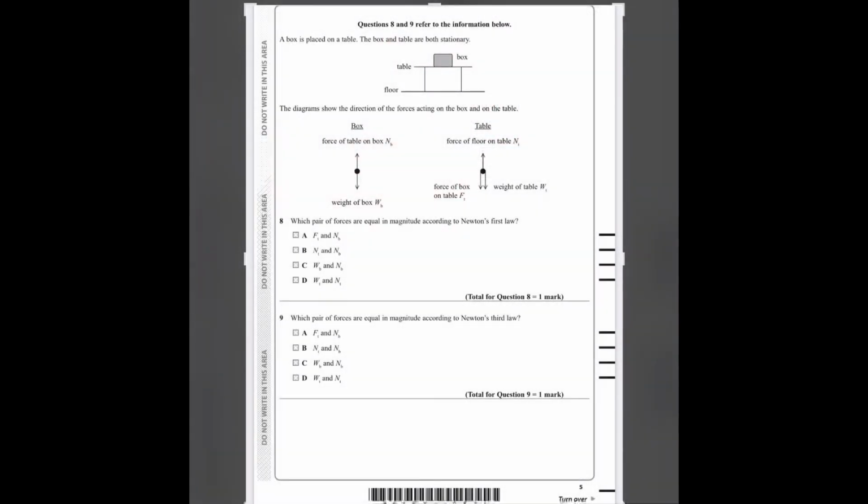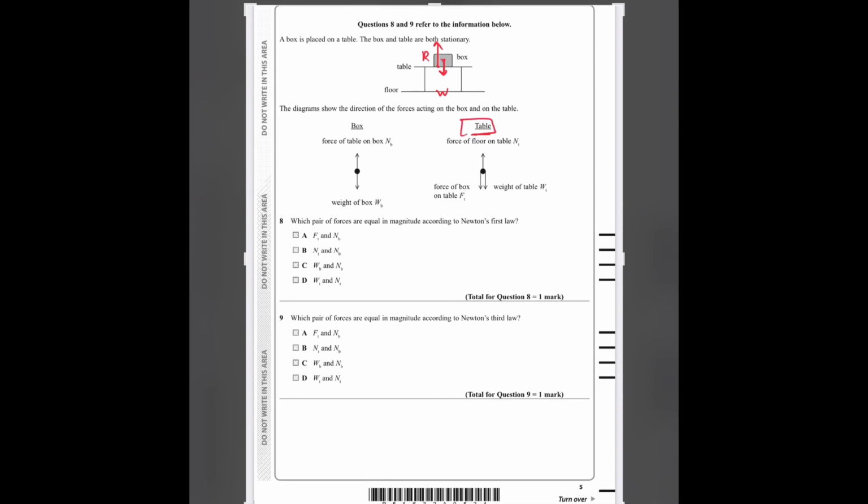Number 8. A box is placed on a table. The box and table are both stationary. So this is the box and this is the table. The diagram shows the direction of forces acting on the box and on the table. On the box we have weight downwards, and we have force of table on box upwards, which is a reaction force. This was for the box and this is for the table.